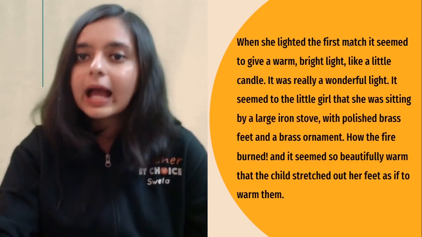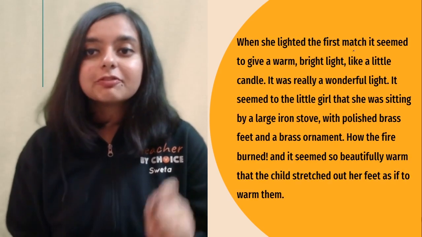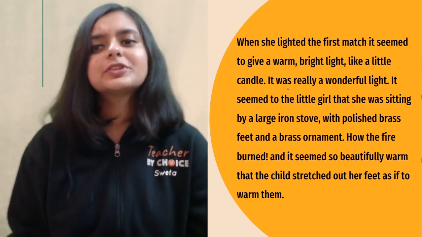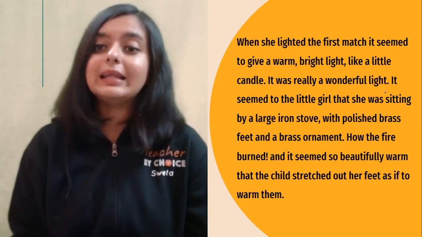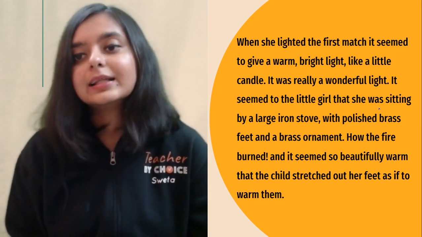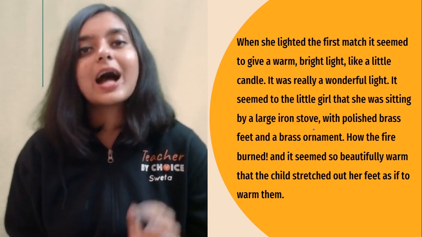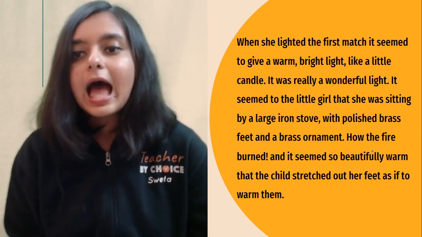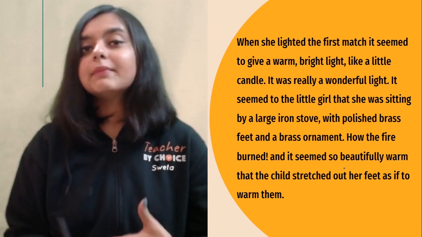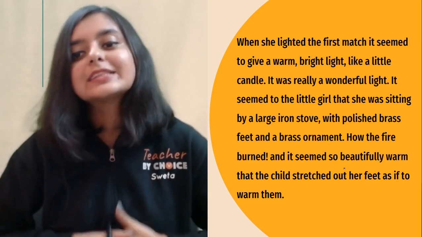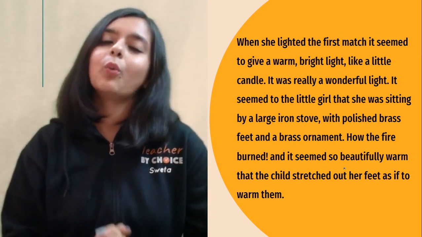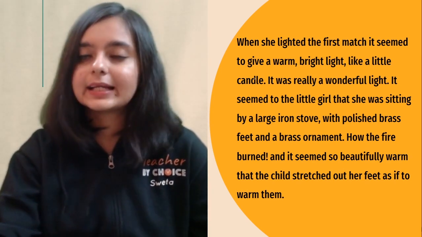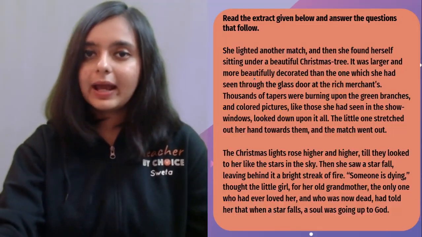So let us have a look. When she lighted the first match, it seemed to give a warm, bright light like a little candle. It was really a beautiful, wonderful light. It seemed to the little girl that she was sitting by a large iron stove with polished brass feet and a brass ornament. And it seemed beautifully warm, and the child stretched out its arm to warm it. So that was the first matchstick that she had lighted, right?